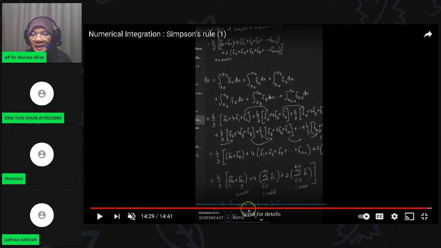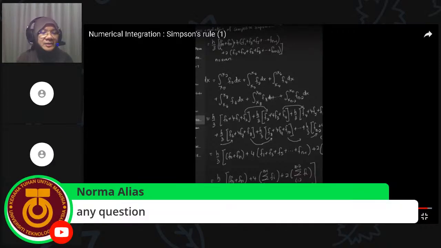Any question? Integral: we learned two methods today, Simpson's method and Simpson's composite. We learn about the Simpson's composite because we want to reduce the error between the graph and the parabola created by Simpson's method or the trapezium created by the trapezoidal rule.